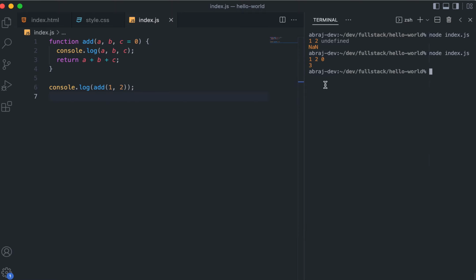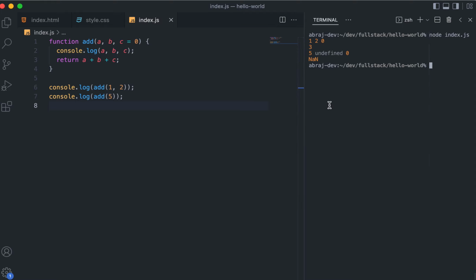So if you see, right now with 1 2, instead of undefined, it is 0, and that's why 1 plus 2 plus 0, and then the correct answer 3 is returned, right? So if you pass 3, then the correct sum of 3 is added, and if you pass 2, then 2 are added. So this is a helpful syntax, right? Similarly, let's say instead of two values you simply pass one value, let's say 5. Then what is happening? See, then again NaN we are getting, because the problem is that, let's remove this part, just call the second one, add 5.